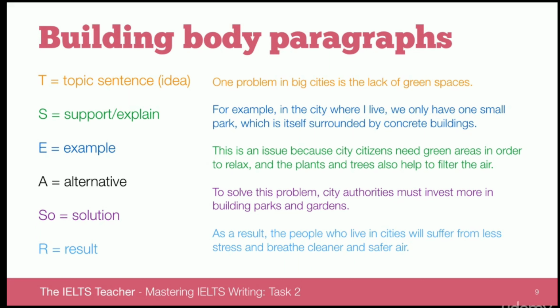And notice how every sentence here logically links onto the next sentence and also logically links back to its preceding sentence. Now this is quite a lot to take in, so what we're going to do is look at 2 more model paragraphs looking at different question types.